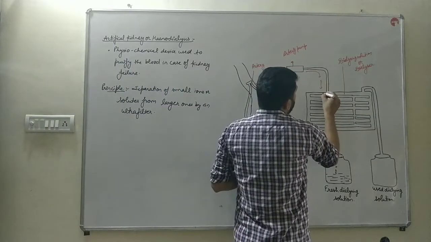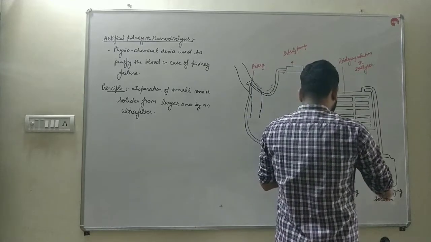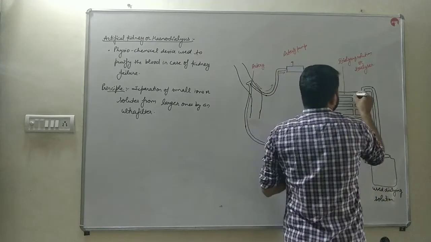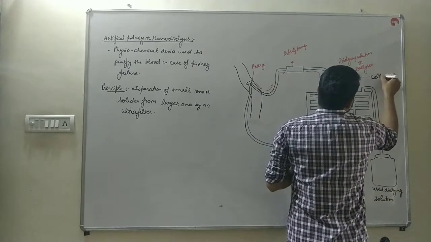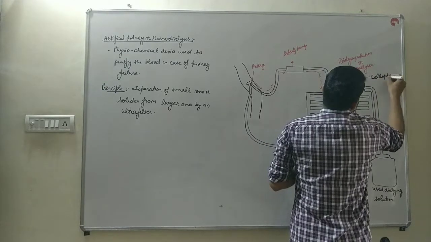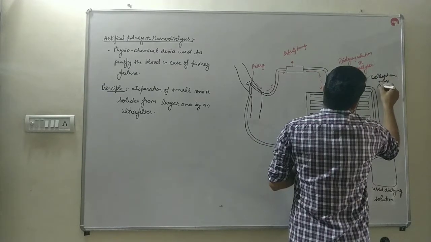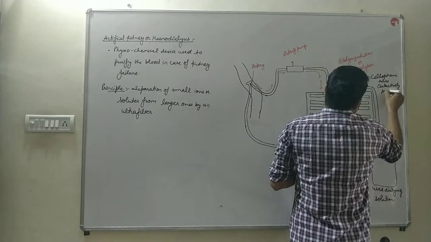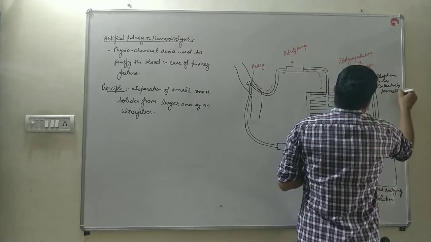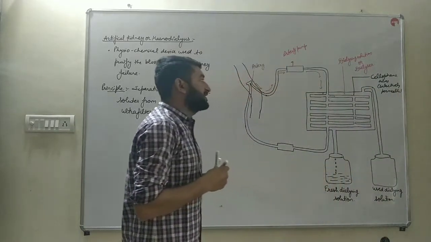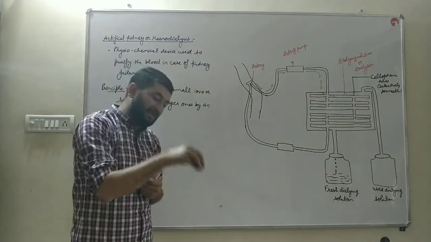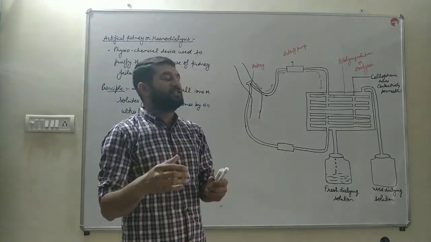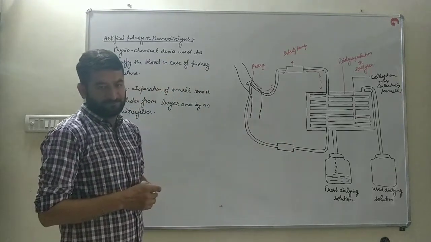When this blood is passed through here, there are multiple cellophane tubes. Cellophane tubes are selectively permeable. They allow certain useful material to go into the blood and waste material to come out.